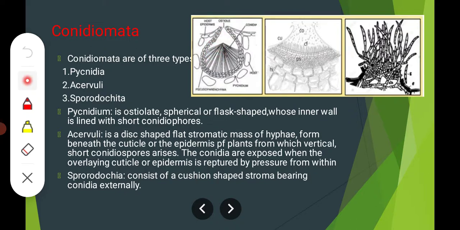Second, that is acervuli. Acervulus is a disc shaped flat somatic mass of hyphae formed beneath the cuticle or the epidermis of plants, from which vertical short conidiophores arise. The conidia are exposed when the overlying cuticle or epidermis is ruptured by pressure from within. Sporodokia consist of a cushion shaped stroma bearing conidia externally.